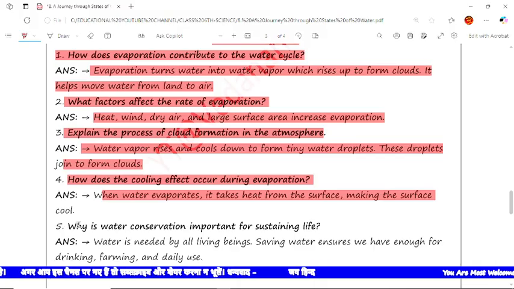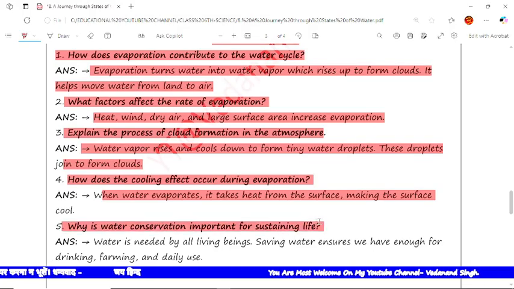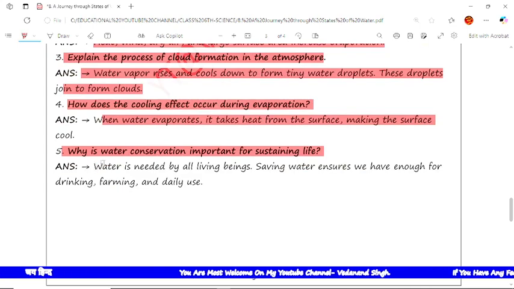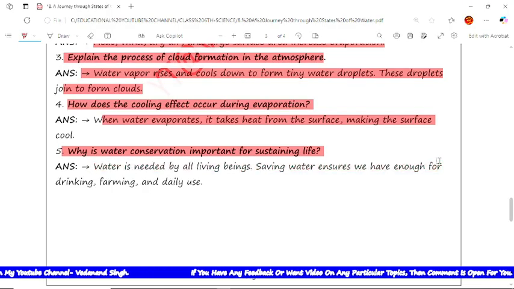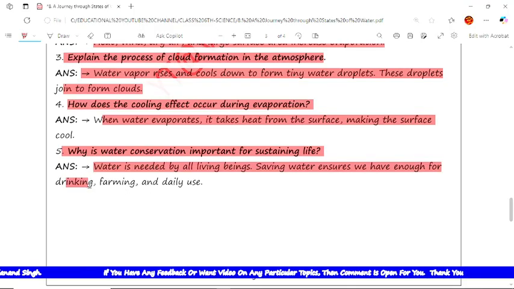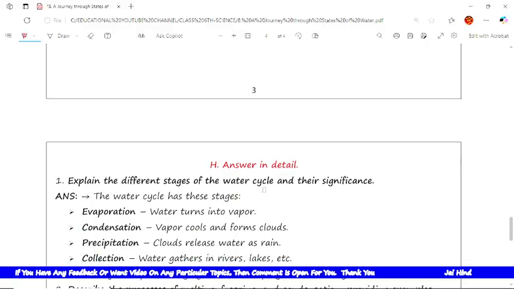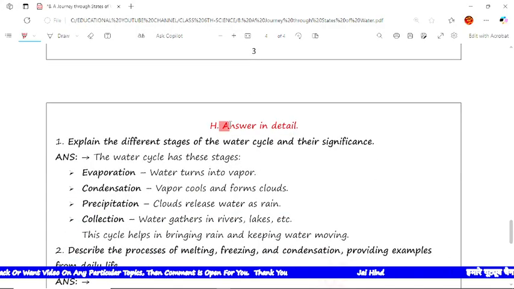The next question is why is water condensation important for sustaining life? The answer is water is needed by all living beings. Saving water ensures we have enough for drinking, farming, and daily uses. Now, the next type of question is answer in detail. We have to write the answer in detail.